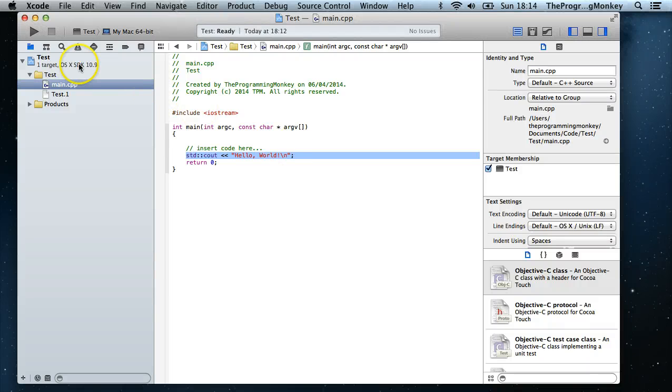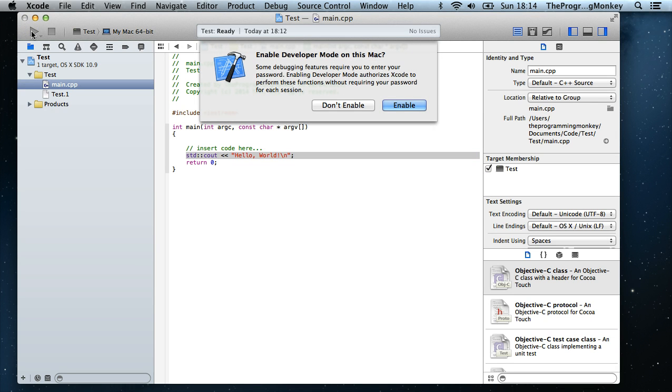To run this for the first time, we build and then run the current scheme which is on there. It's come up already. Now this is the first time I've run this code on this computer, so it does throw up a few things for you to do. You may need your password as well.